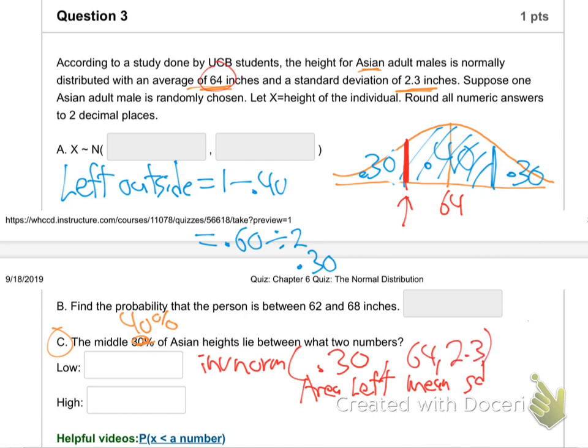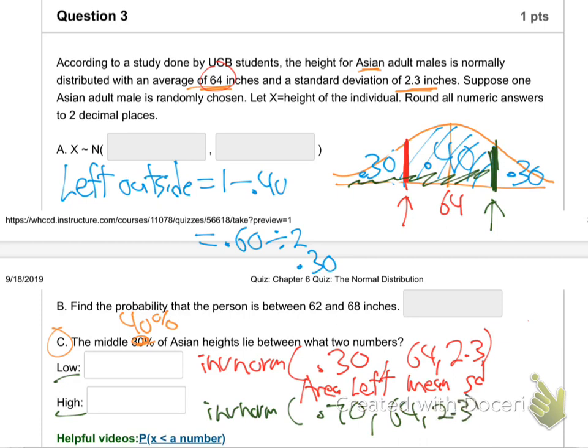Now, how are you going to find this spot right here? Because they want both of them. They want the low and the high that surround the middle 40%. So inverse norm. What's the area to the left of this spot? What's all this area? So 0.4 and 0.3. It's going to be 0.70, huh? Area to the left is 0.70. Mean is 64. Standard deviation 2.3. Hit the buttons on the calculator. Same as before, right? We good there?